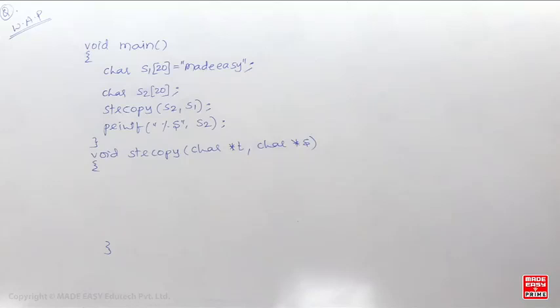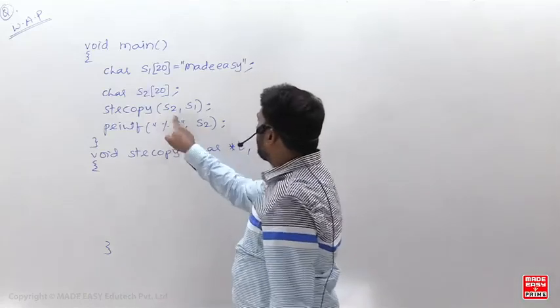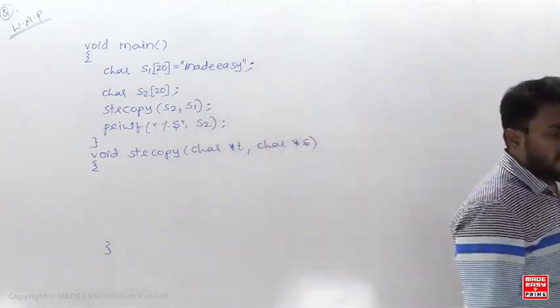There is a char star t and char star s. Is it a string constant? No, they are not string constants. They are just pointer variables. You are passing the base address. Receiver should be a pointer variable. That's it.